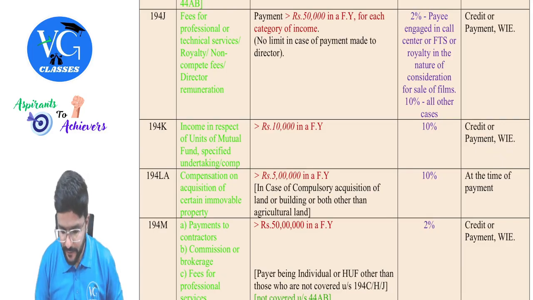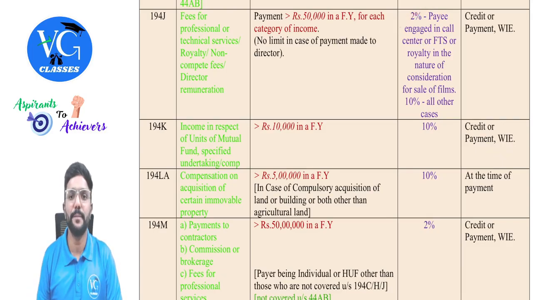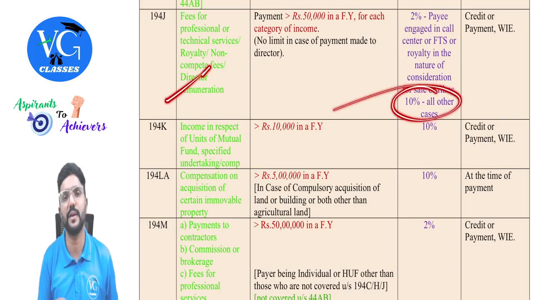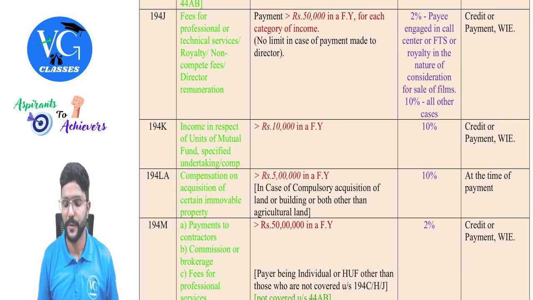Okay, fine. So what is the rate of TDS, sir? 2% if the payee is engaged in the business of call center, or if it is fees for technical services, or royalty in the nature of consideration for sale of film or exhibition of movies. So 2% is the TDS. In any other case, it is 10%. For professional fees or director remuneration and all, it is always 10%. TDS has to be deducted at the time of credit or payment, whichever is earlier.